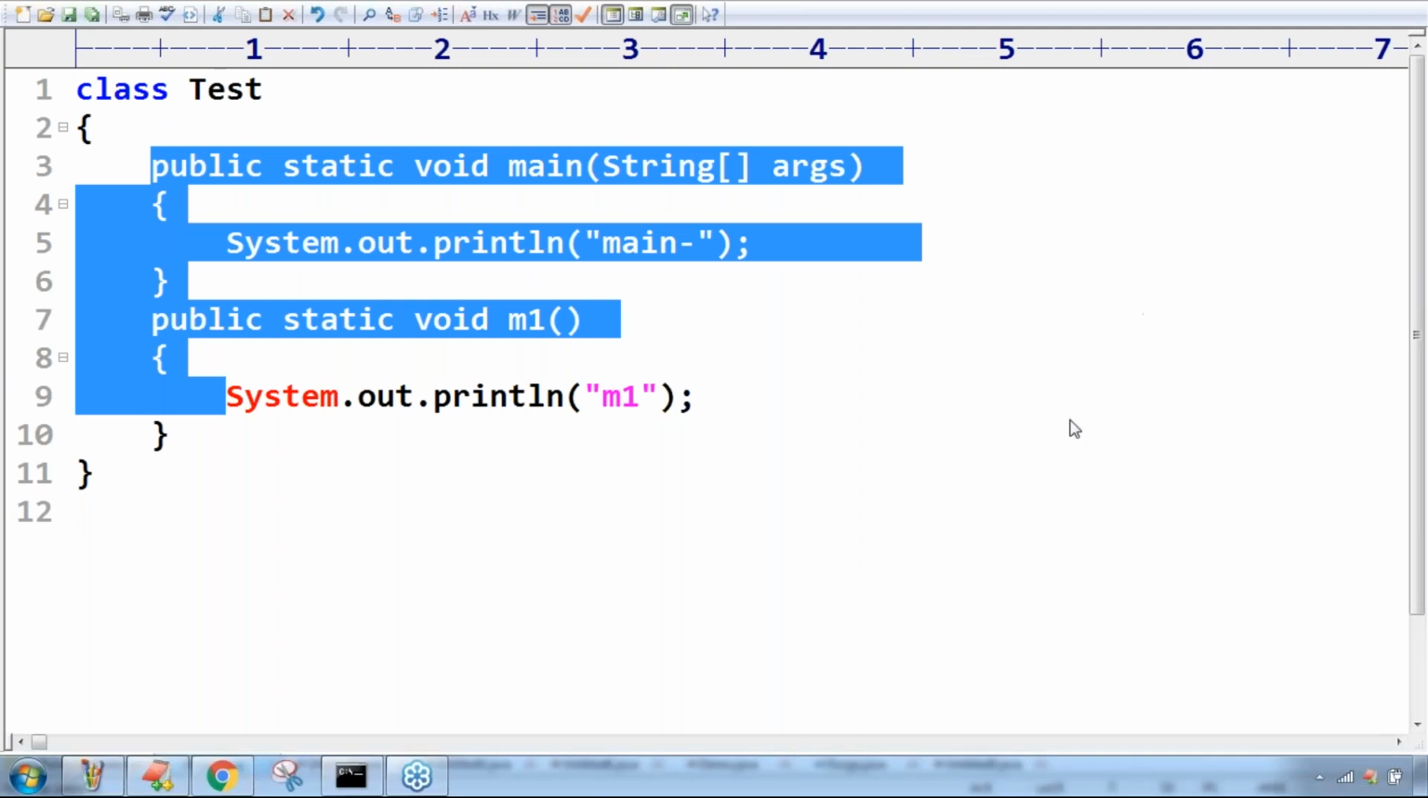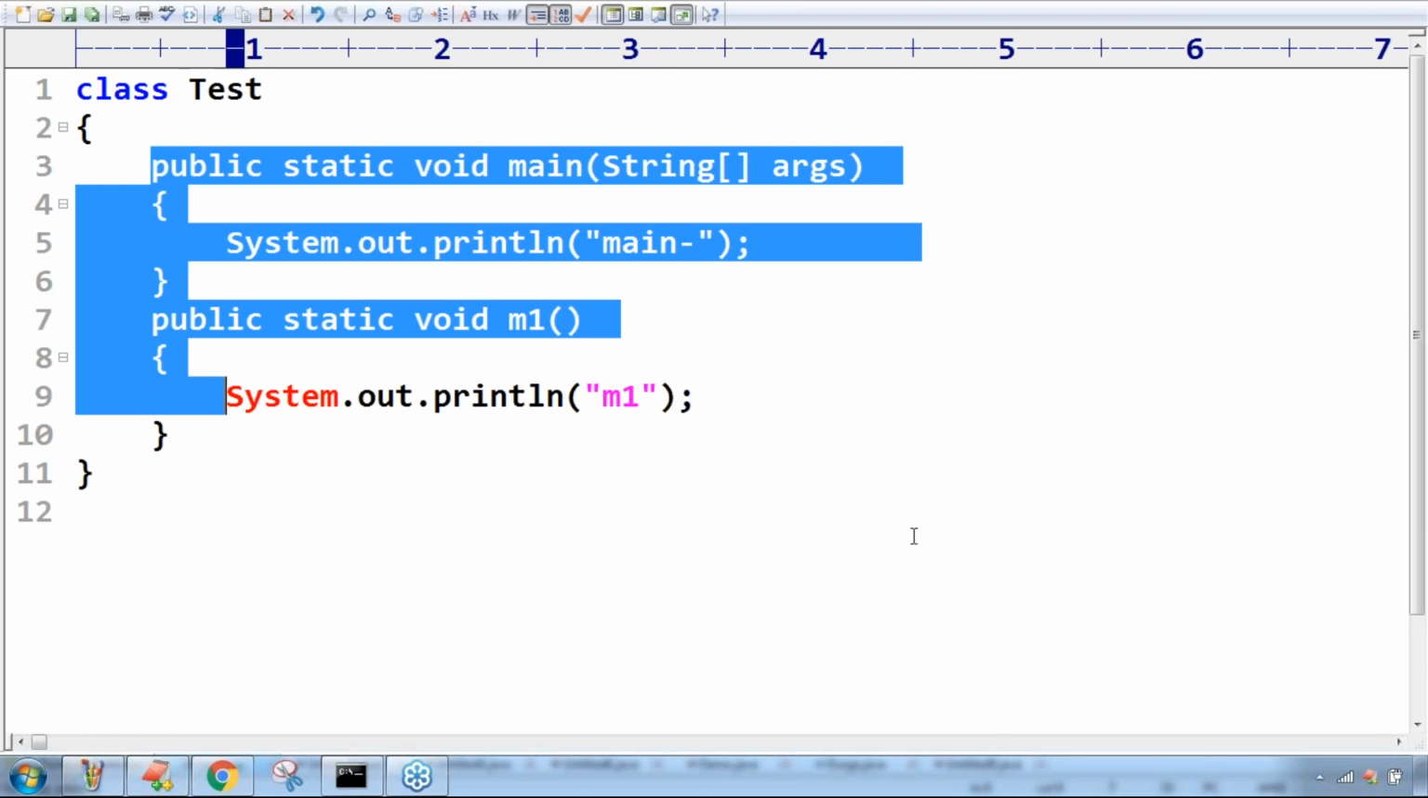Amit Kumar, in constructor there is a small difference. Recursive constructor invocation is a compile time error, but not a runtime exception. For normal methods it is a stack overflow error, but for a constructor, recursive constructor invocation is always a compile time error. Please remember that, Amit.